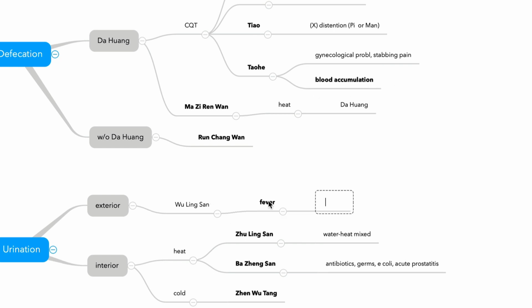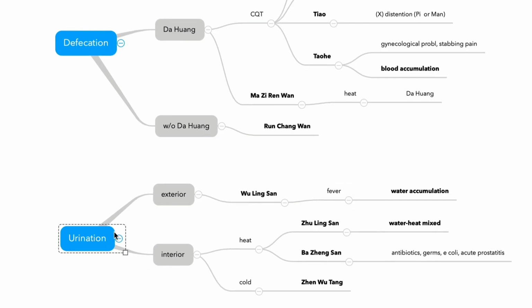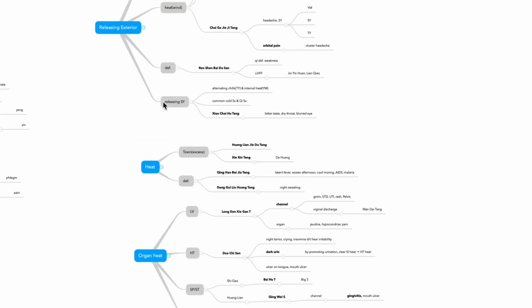And Wulingsan, water accumulation. These are all Shanghanlun descriptions. Water heat mixture, blood accumulation, water accumulation. Blood accumulation is Taohe Chengqitang. Taiyang blood accumulation. Taiyang water accumulation is Wulingsan. And water heat mixed interior, that is Zhulingtang. So number one, number two. So all done with these releasing formulas.